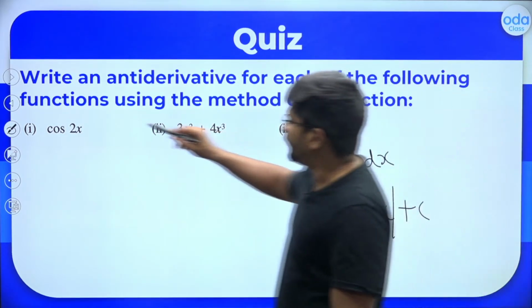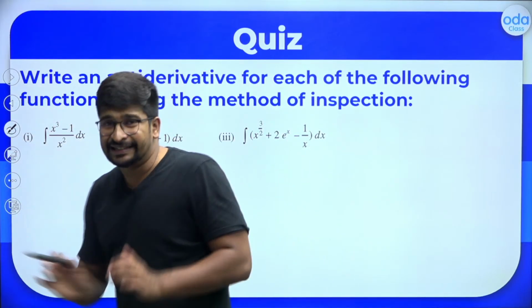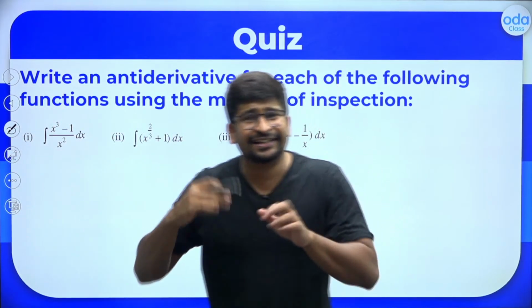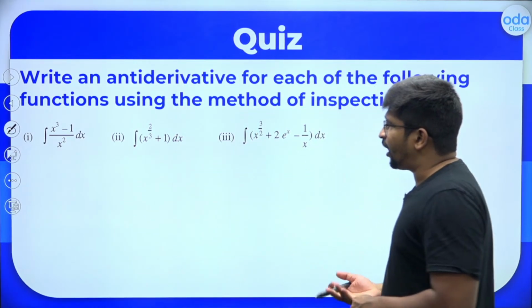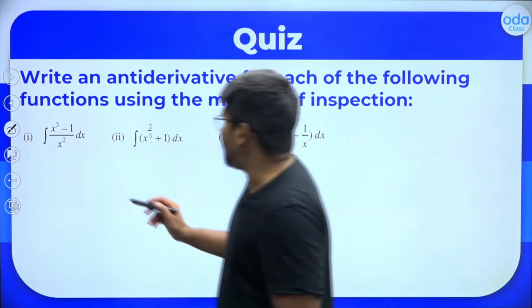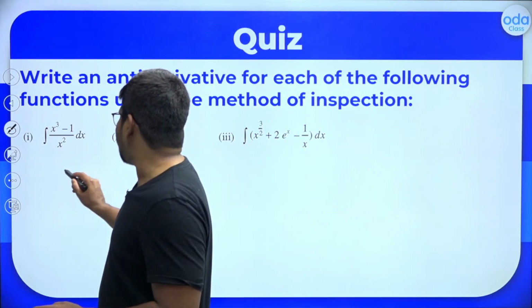Fair enough? These are basics. In this class we'll be starting with the basics. In the next class we'll start doing the advanced level questions. Okay. So what is the integral of x cube minus 1 divided by x square? So how can we handle this question?